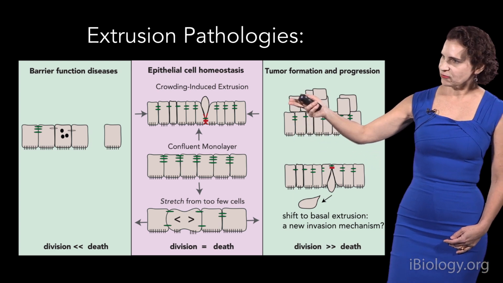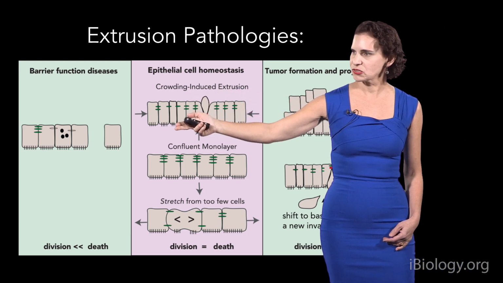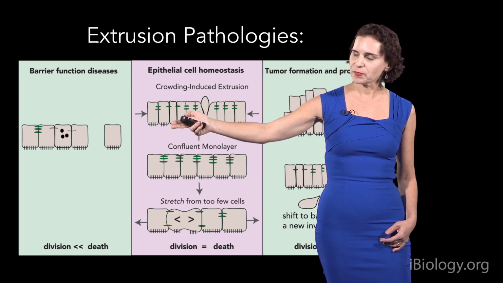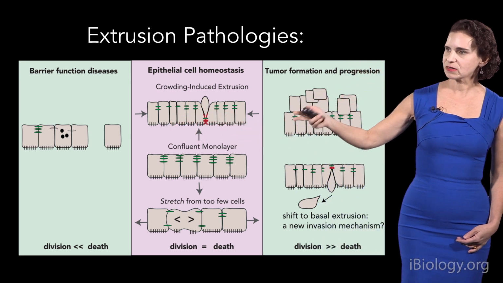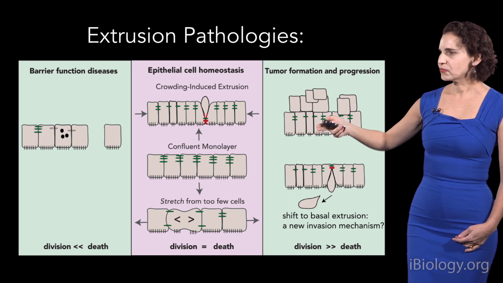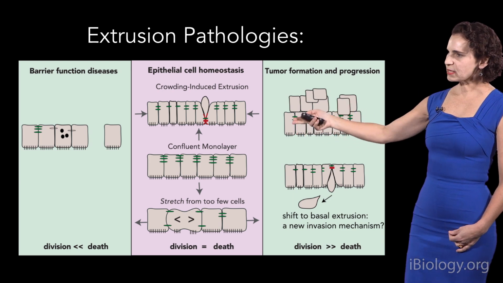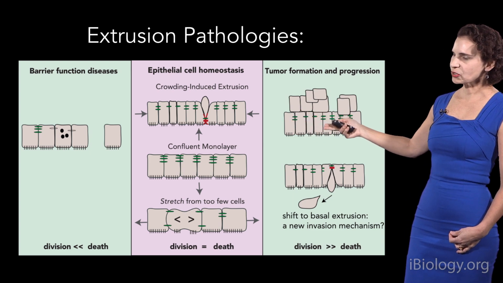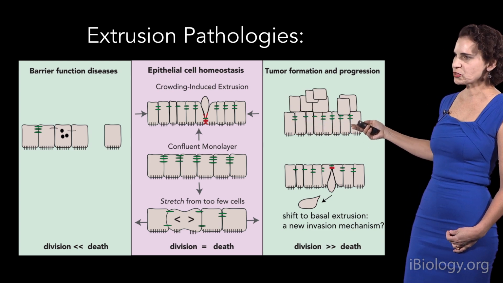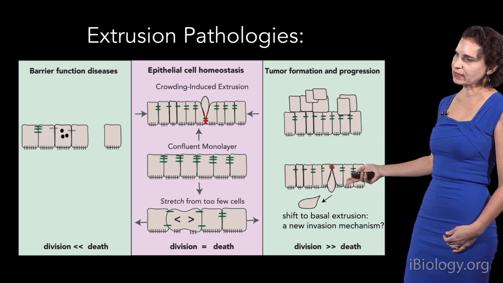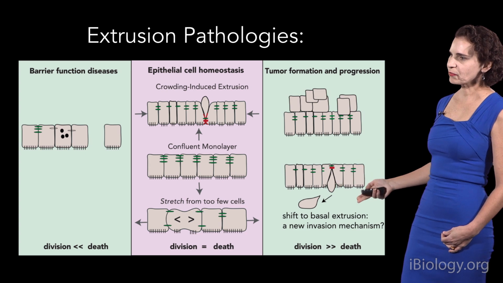In fact, if you had too many cells extruding or too many cells dying, then you could get barrier function problems with this epithelium, and this could cause chronic inflammation. Furthermore, we'll see later in this talk that disrupting this extrusion process can cause cells to accumulate into masses that form tumors, and also can lead to a new mechanism for how cells can invade called basal extrusion.